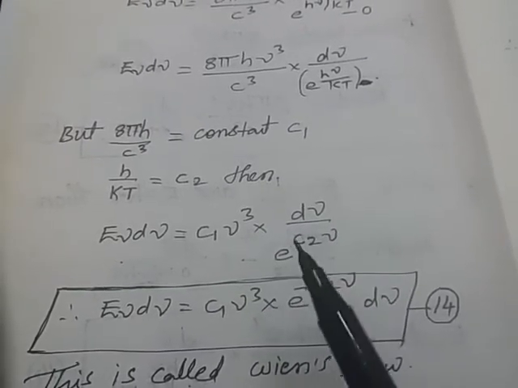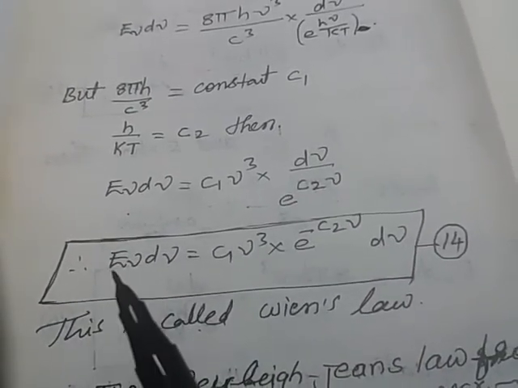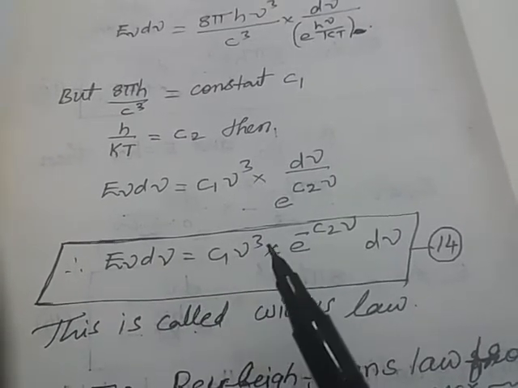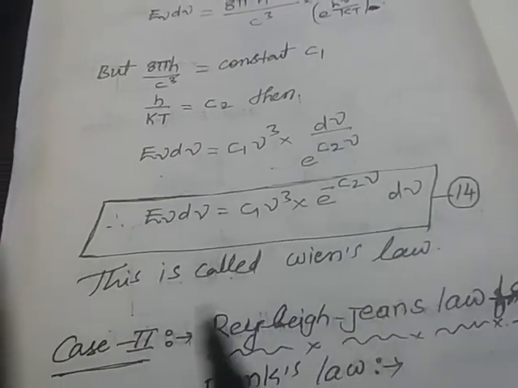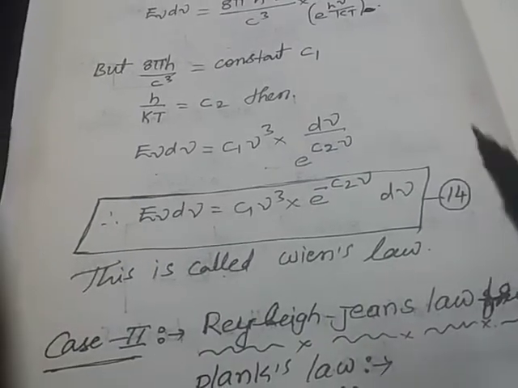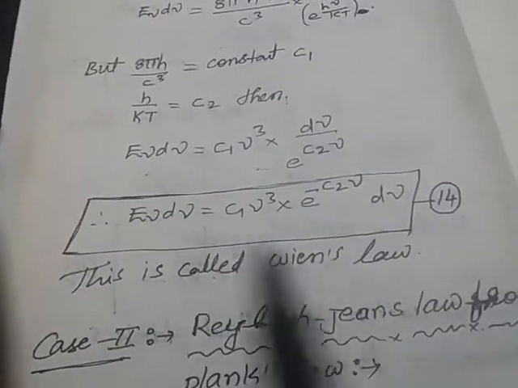Taking e to the power of c2 nu to the upward direction, we get E_nu d nu equal to c1 nu cube into e to the power of minus c2 nu into d nu. This is the 15th equation. This is called Wien's law. As such, from Planck's law we have determined Wien's law.